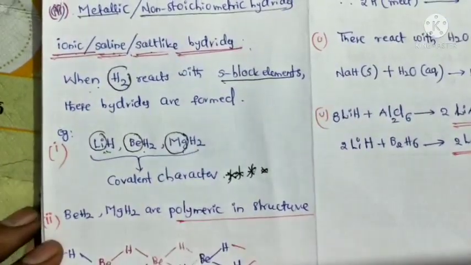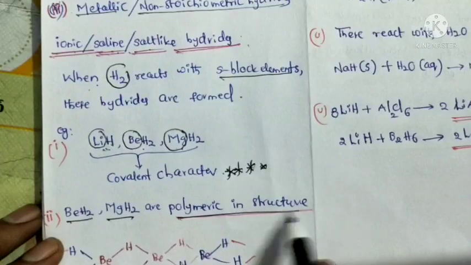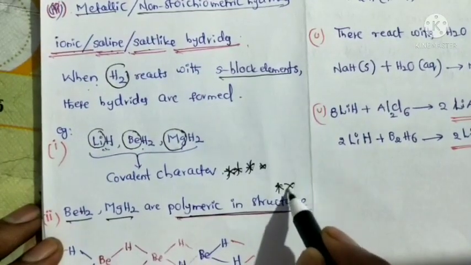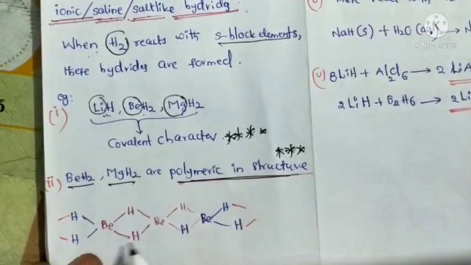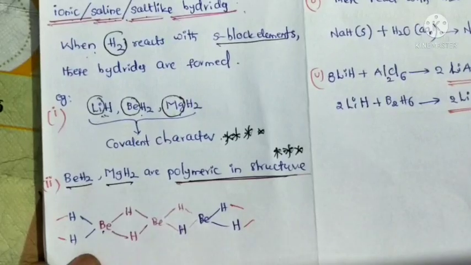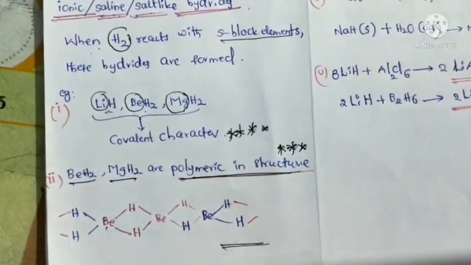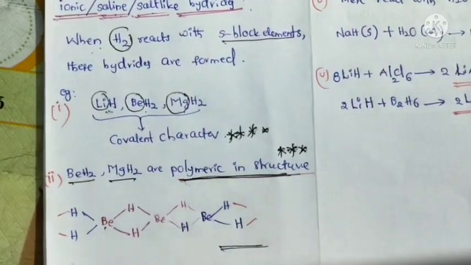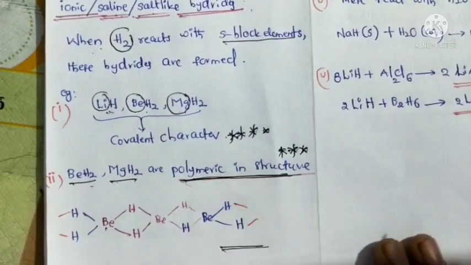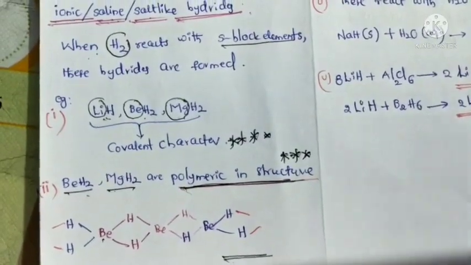Next property: beryllium hydride and magnesium hydride are polymeric in structure. It is one of the important points. Polymeric means a chain-like molecule, like this beryllium hydride. This is the polymeric structure. The question arises from here: which of the following hydrides has a polymeric structure? Beryllium hydride and magnesium hydride. Both exist as polymeric structures.